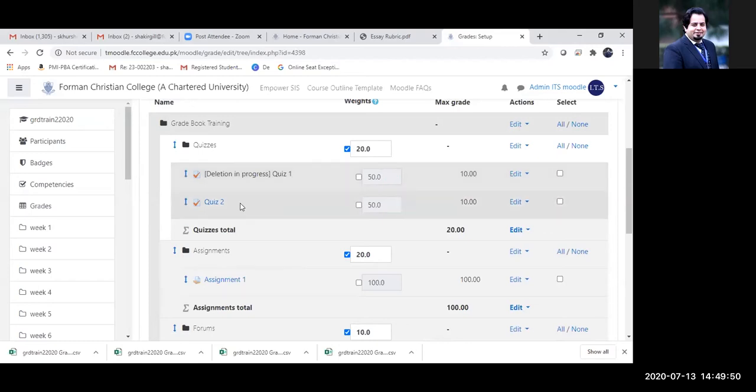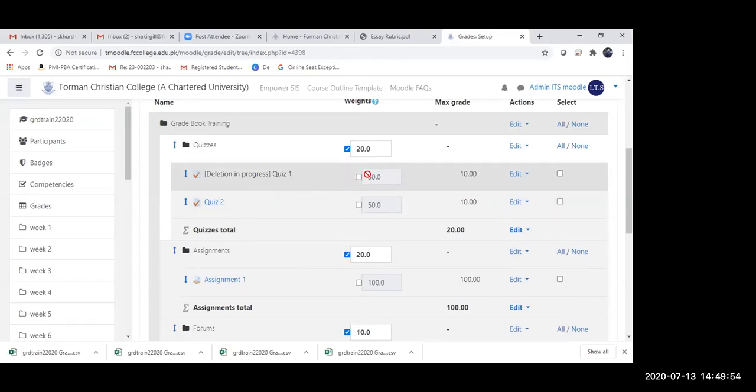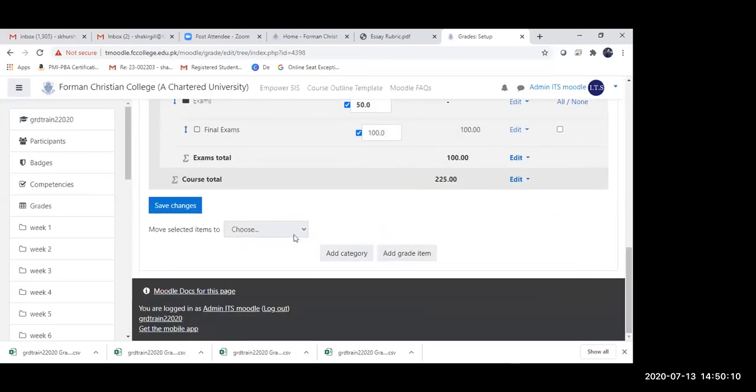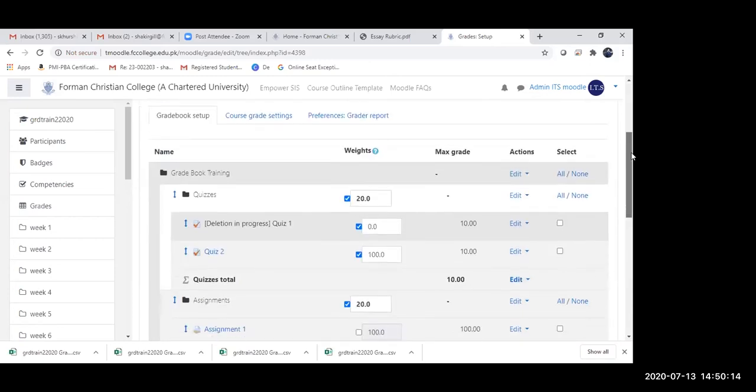Here you can see that it already has started saying that the deletion is in process. So I have been able to delete it, but if I want to keep it from being part of my calculation, I can simply change the weightages. Does this answer your question, ma'am? Elizabeth, are you okay with this?